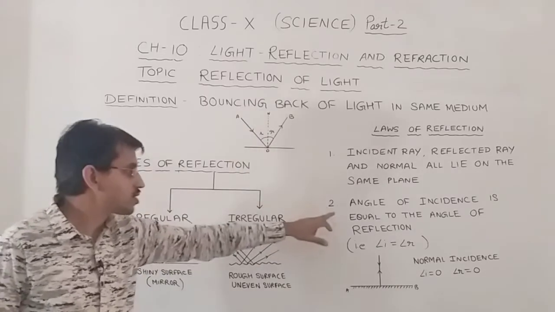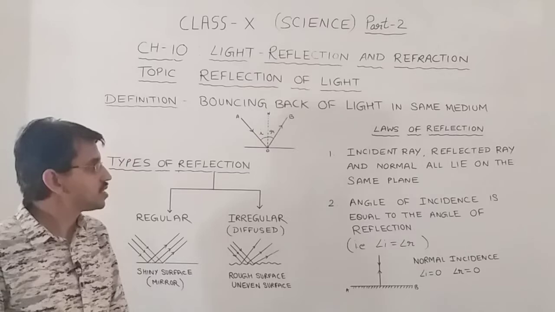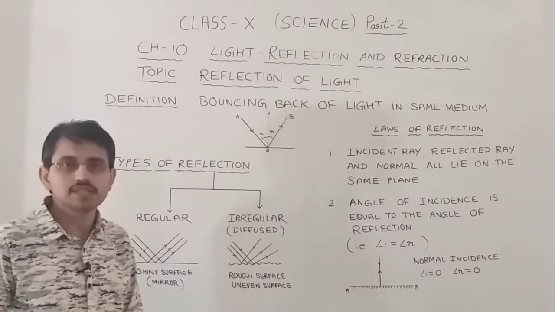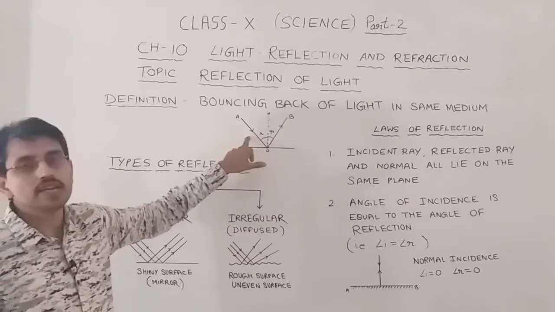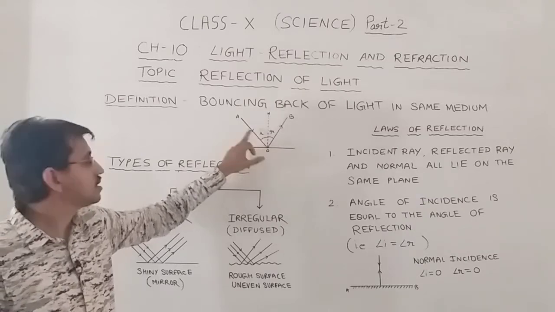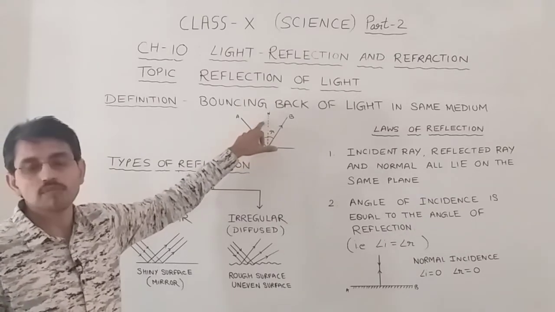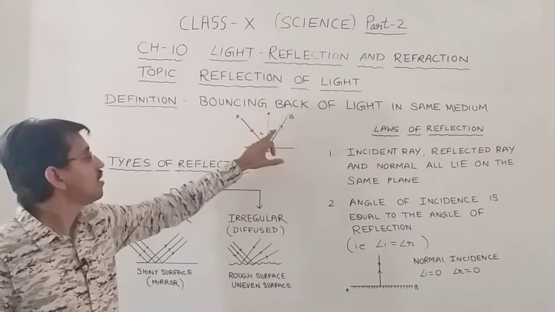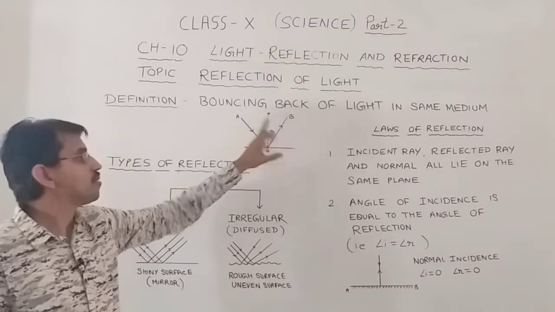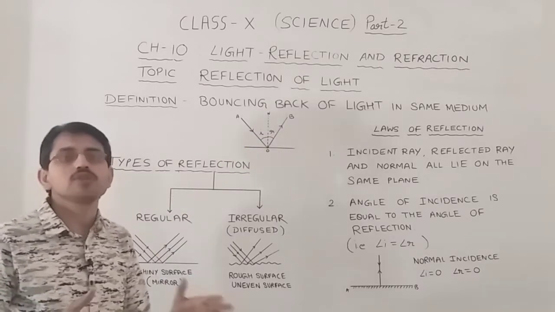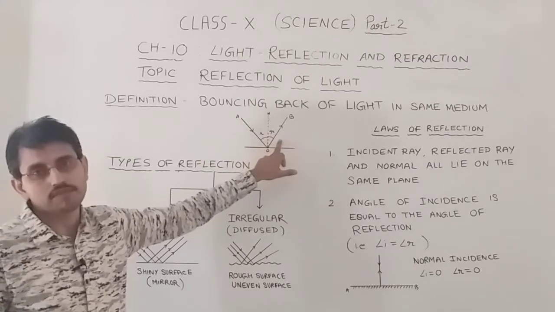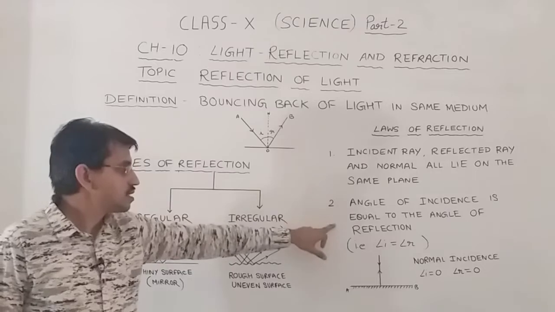The second law of reflection is that the angle of incidence is equal to the angle of reflection. Now what is angle of incidence? The angle made between the incident ray and the normal is called angle of incidence. And what is angle of reflection? The angle between the reflected ray and the normal is the angle of reflection. Angle of incidence is always equal to angle of reflection. This is the law of reflection.